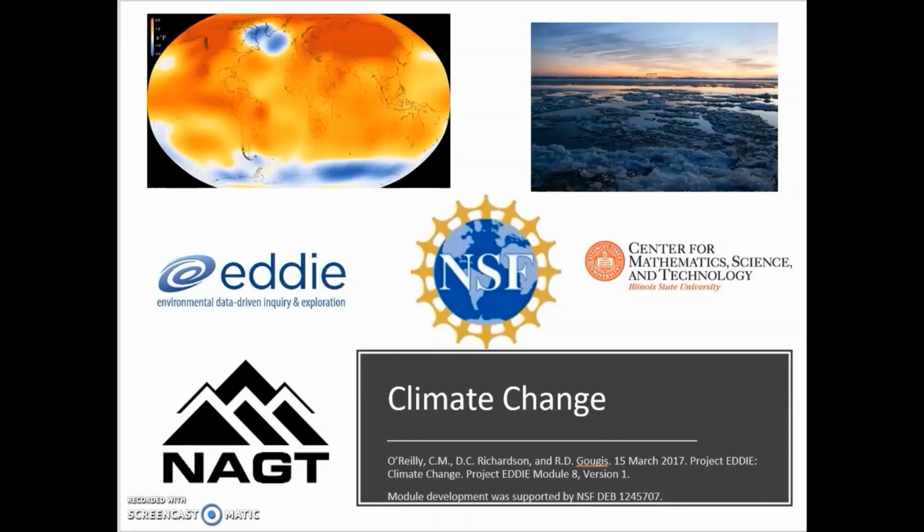As a result, the two pictures you see at the top are two images based on data analysis and observations that we are most familiar with in climate change. On the upper left-hand corner, you will see the warming of the northern hemisphere, and on the upper right, it is the melting of ice sheets.